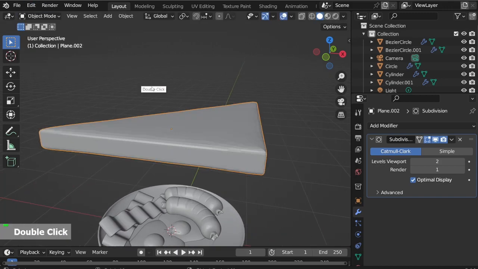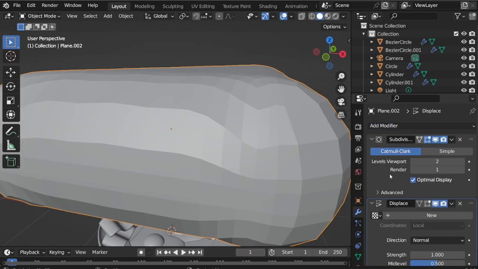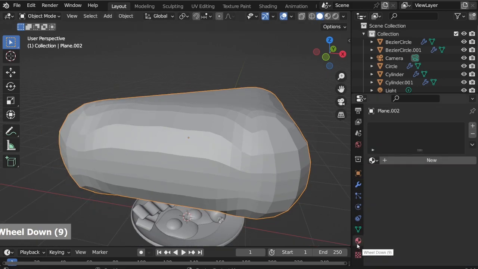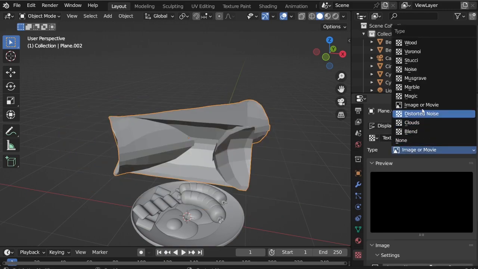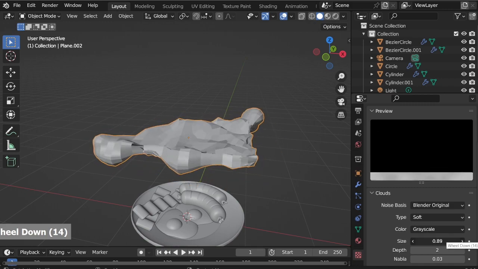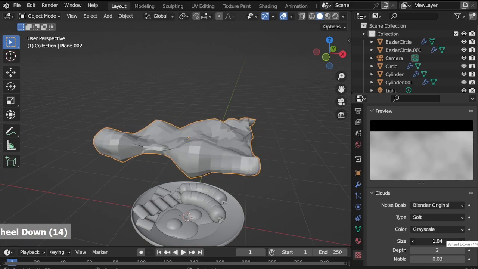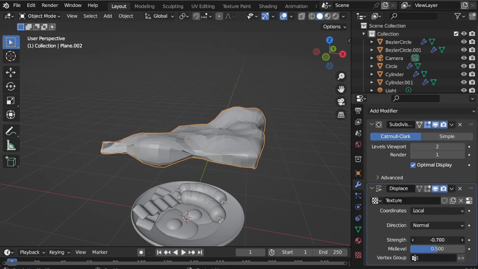Back to object mode. Add Displace modifier. Go to Texture Properties, add New, set to Clouds, adjust the size. Go back to the Displace modifier, decrease the strength.